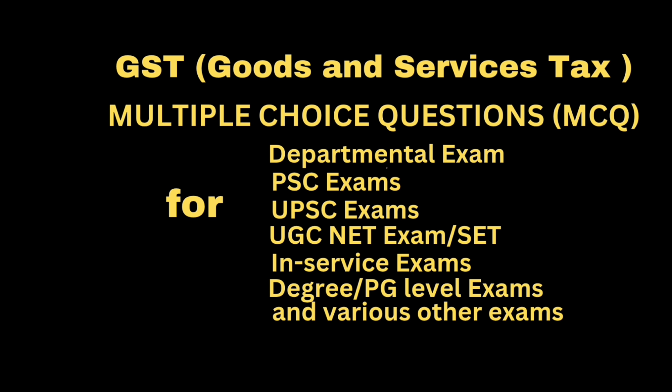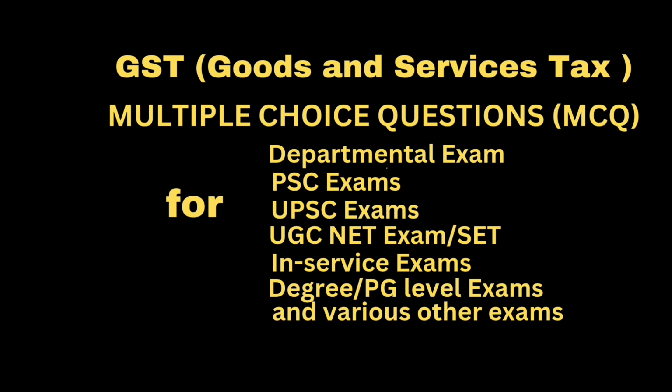Question: In case of supply of exempted goods or services or both, the registered person shall issue. Answer: A bill of supply.